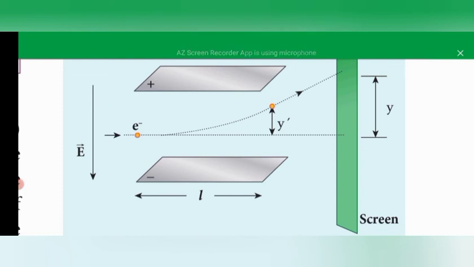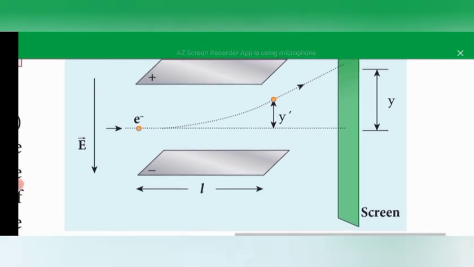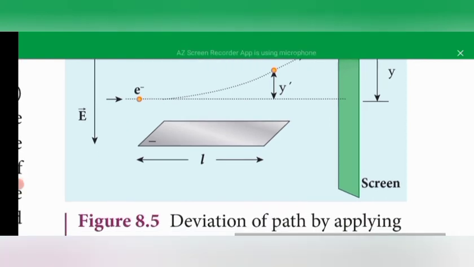So we have to find the time taken and the acceleration of the electrons, and substitute in the second equation of motion, y dash is equal to ut plus half at square. Then we will find the value of deflection y on the screen.